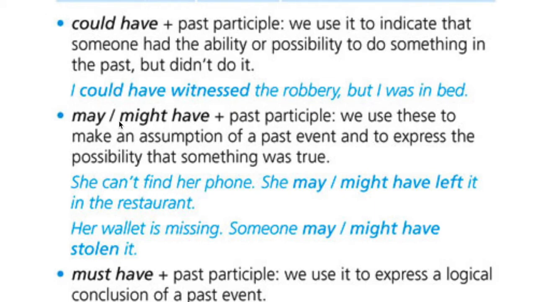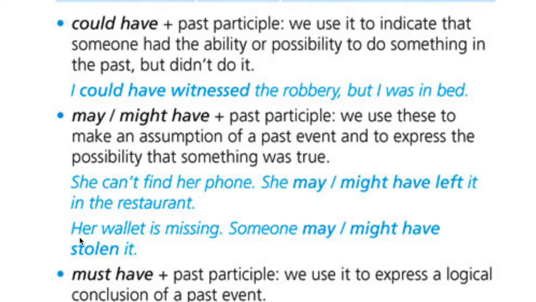So we use may and might to make an assumption of a past event and to express the possibility that something was true, okay? Let's take a look at these two examples. She can't find her phone. No puede encontrar su móvil. She may or she might have left it in the restaurant. Puede habérselo dejado en el restaurante, podría habérselo dejado en el restaurante. The difference is this is more probable, more likely, and this is a more remote possibility.